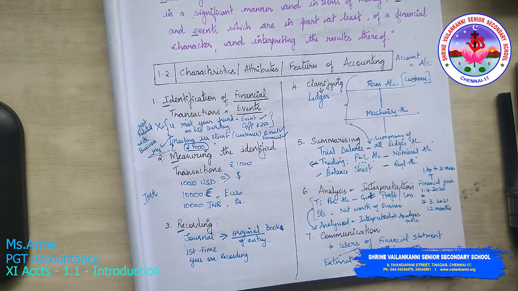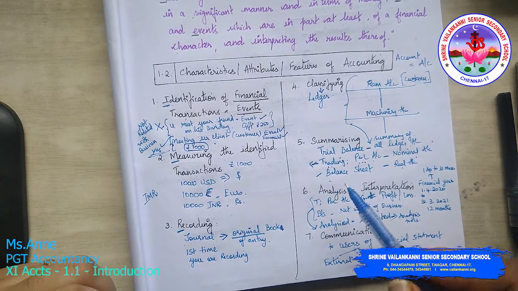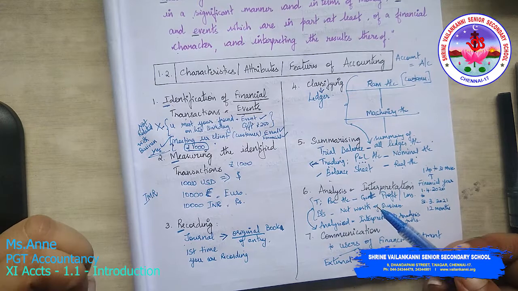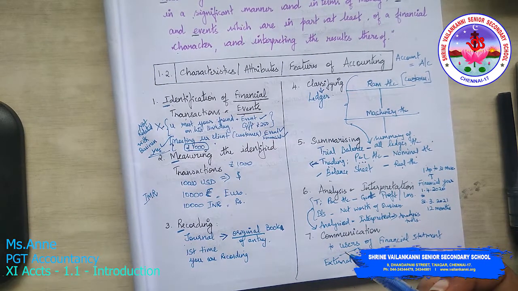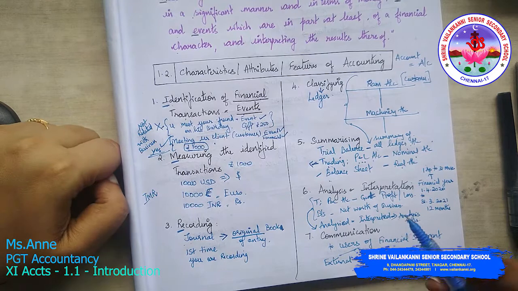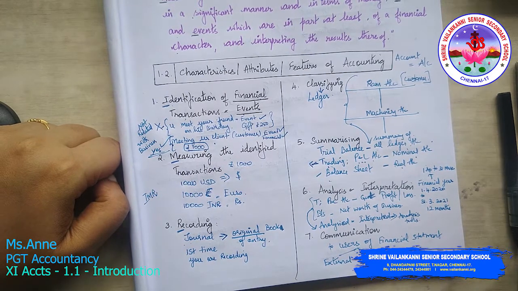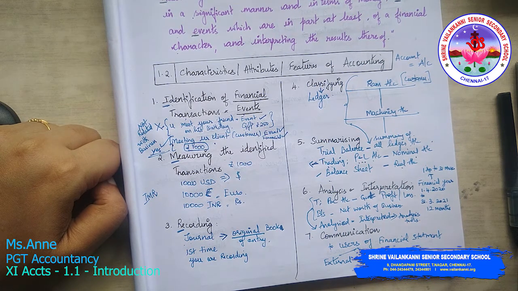Internal can be the owner himself. I am the owner of the business, so it will be useful for me. If the business is doing well, it will give me profits. I have to know about it. If it is a loss, then I have to know about it. For example, employees: I am working in an organization, so I am supposed to know whether the organization is making profits. If it is making profits, only then will it be able to give an appropriate salary. Otherwise, my salary will be a question mark. So as an employee, I should know how the concern is doing, whether it is doing good or bad, so that I can be cautious.